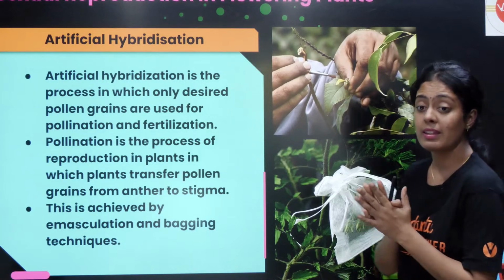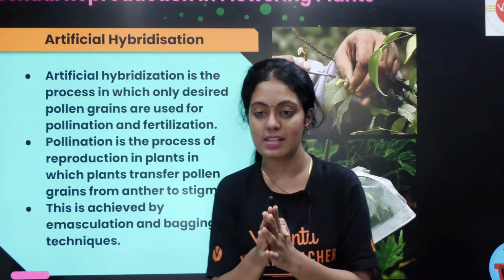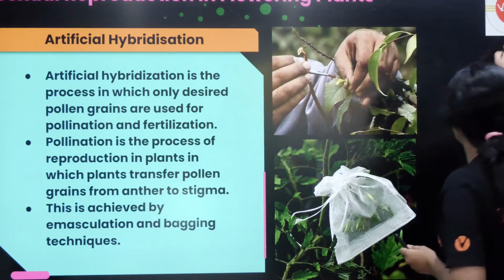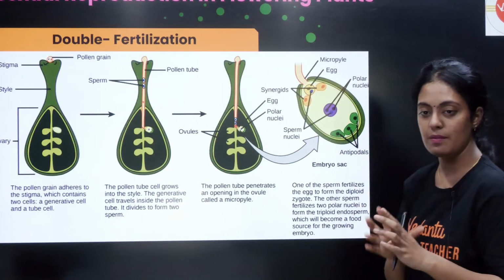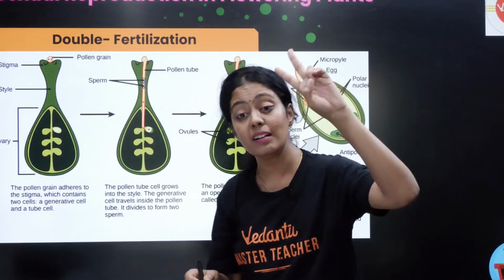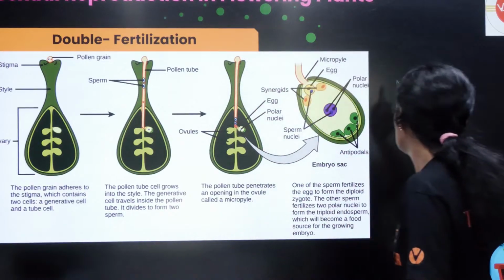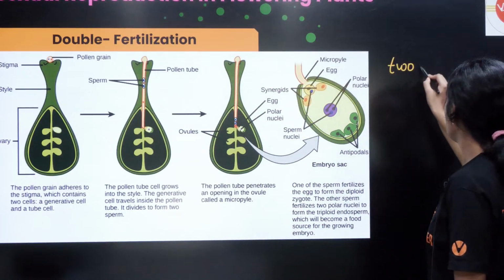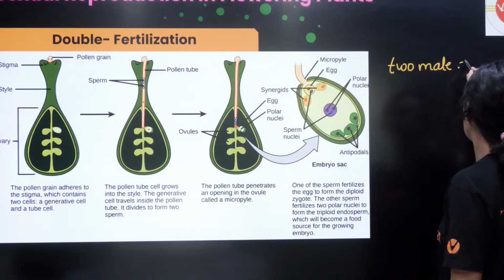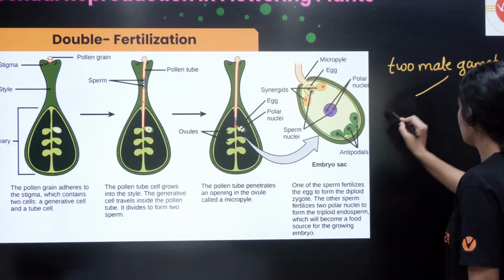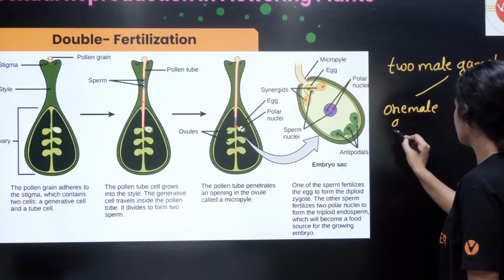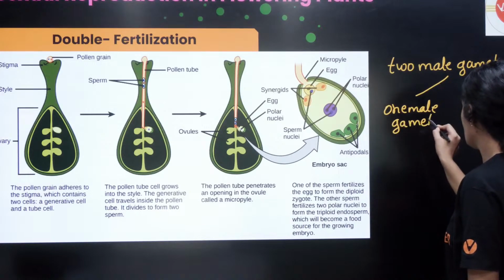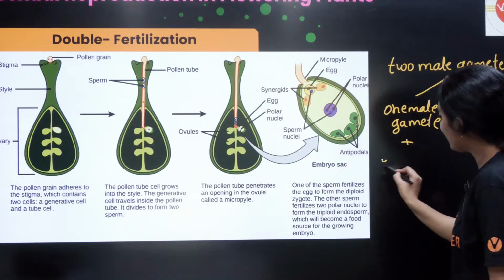Now we will look at artificial hybridization. Before that, I think we will do double fertilization and then come back here. Yes, we will do double fertilization. So you had 2 male gametes, correct? Out of these 2 male gametes, 1 male gamete will fuse with the egg cell.